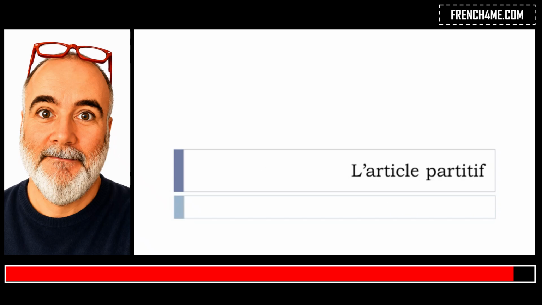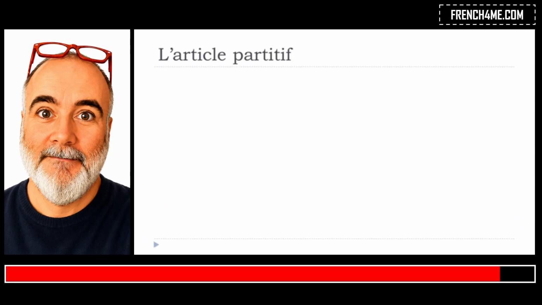In this lesson we'll discover together l'article partitif. So what's l'article partitif? Well, basically it's when you want to say that you want some sugar, for instance, so you don't want to specify the quantity. Okay, just want to say that you want some, but you don't want to say 1, 2, 3.